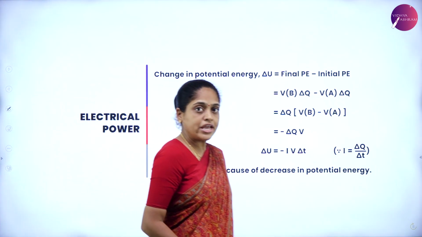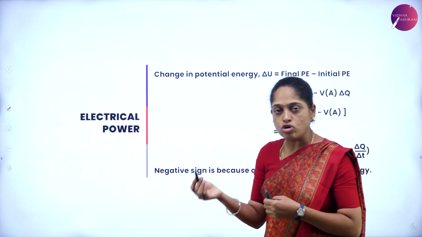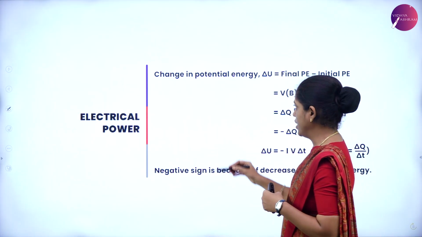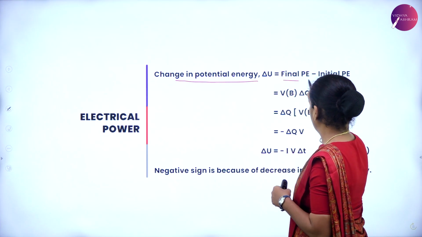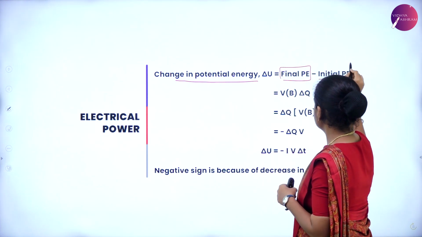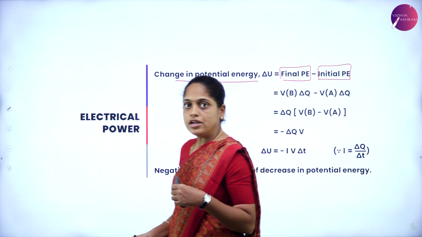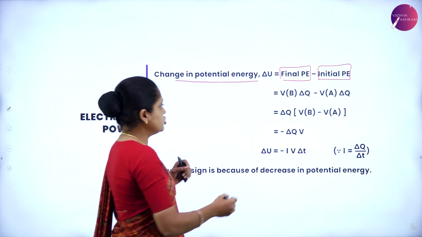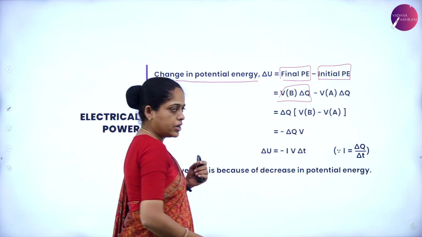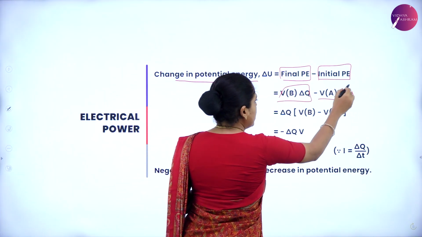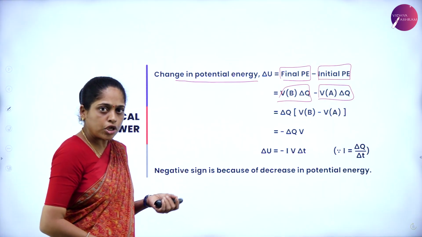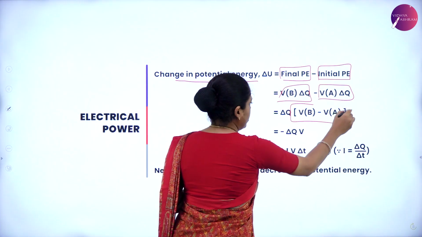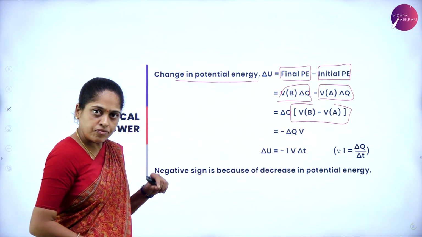Now what is the change in potential as the current flows from one end to another end, that is from point A to point B? The change in potential is equal to final potential minus initial potential. The final potential is at point B, initial potential is at point A, which is given by VB delta Q minus VA delta Q, in which delta Q, the amount of charge, is constant, and the difference in the potential is VB minus VA.